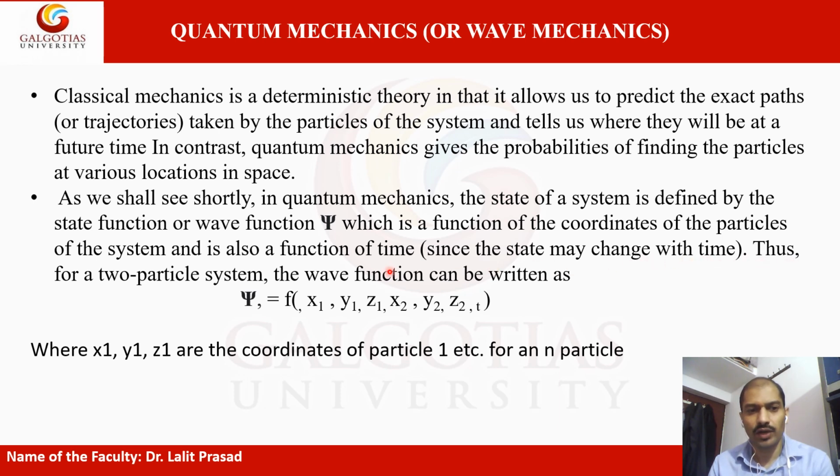Thus, for a two particle system, the wave function can be written as psi equal to a function of x1 y1 z1 and x2 y2 z2 at t, where x1 y1 z1 are the coordinates of particle 1, etc. Similarly, for n particles there can be n sets of coordinates.